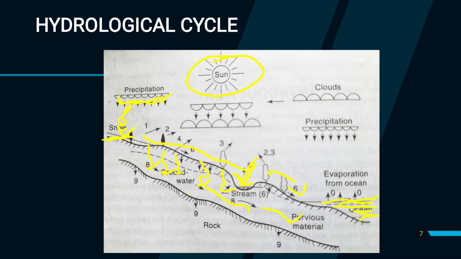Here the precipitation percolates through our soil and is stored here, and then the stored water from the ground meets the ocean, and from this ocean evaporation takes place. From the land surface also evaporation takes place, through the soil evaporation takes place, and then again cloud formation, and again precipitation occurs. This cycle goes around and around.